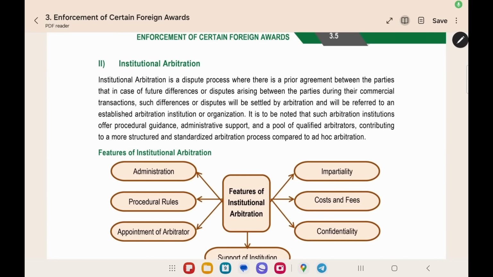The next type of arbitration which we are going to see is institutional arbitration. In this, we will appoint an arbitral institution. They will do all the administrative work as we saw already, and they will facilitate the communication. They will help to appoint the arbitrator.